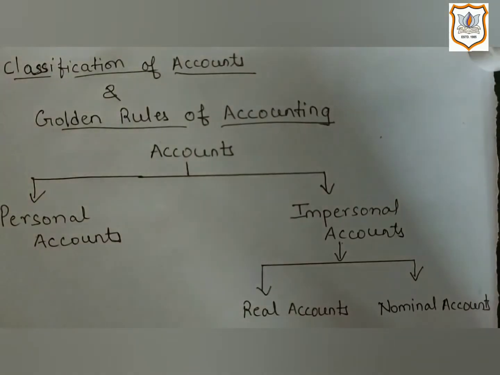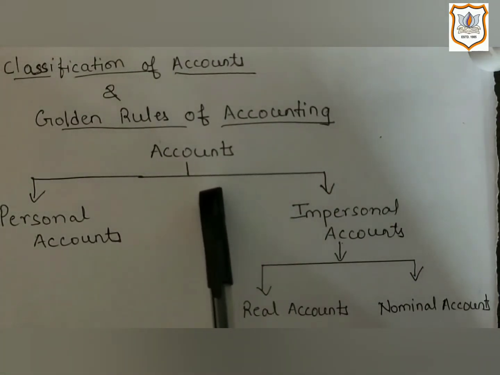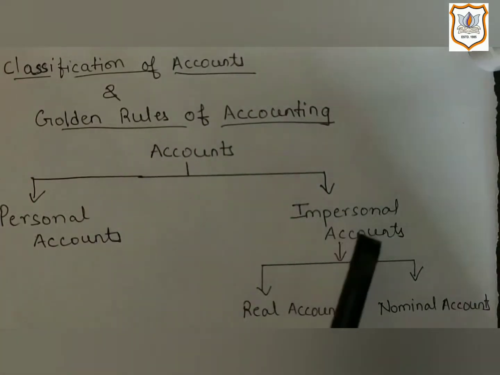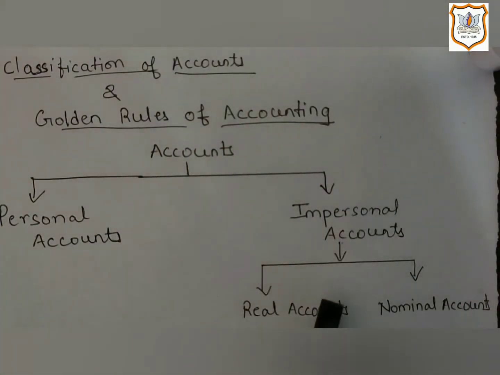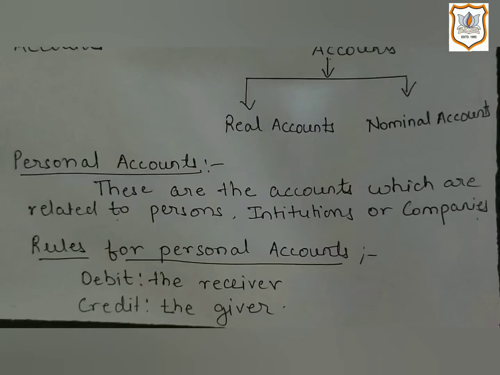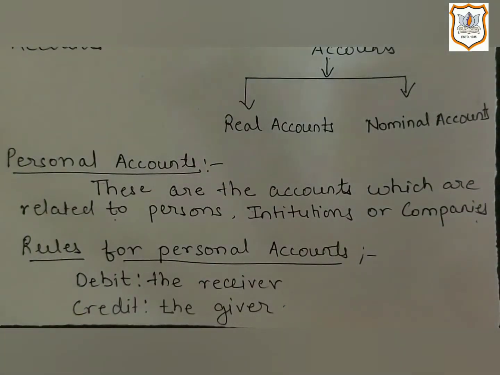So here is the chart which we have already discussed. Accounts can be divided into two main categories: personal account and impersonal account. Further, impersonal accounts can be divided into again two categories: real account and nominal account. Now let us see the rule of each account. So let us see the rule for personal account.